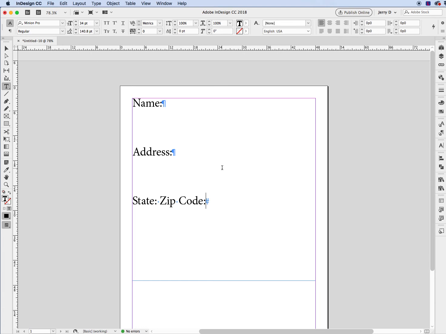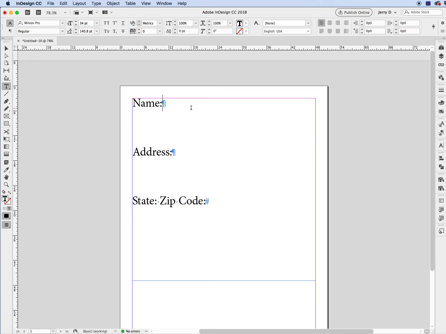In this exercise, we're going to work with tabs and lines. All right, tabs and lines. Now, the first thing that I'm going to recommend is that you always show your hidden characters. For example, here you see we have a paragraph return here, paragraph return here. We have these little dots, those are the spaces, the word spaces.